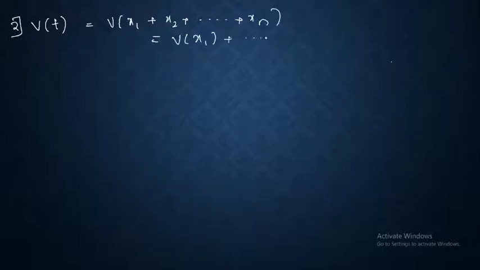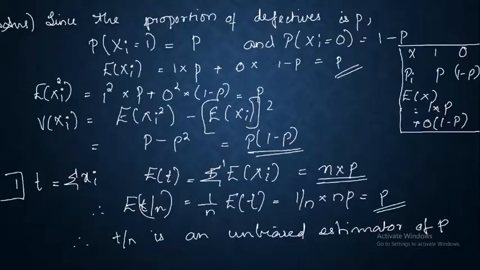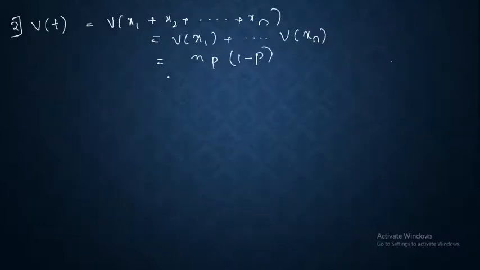For that we need variance of T, which is equal to variance of x1 plus x2 plus etc. plus xn, which is equal to variance of x1 plus etc. plus variance of xn, which is equal to n into p into 1 minus p. So where did I get this from? I have p into 1 minus p over here, which I found a bit earlier, so I substituted it over here, and I get an answer like this.